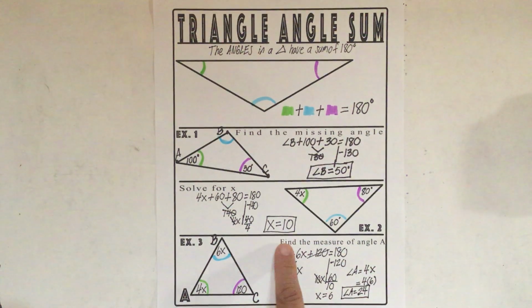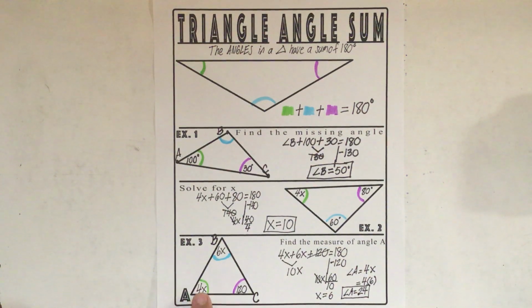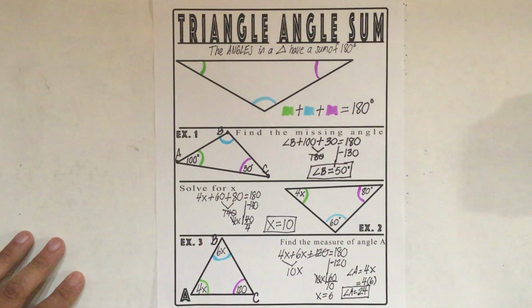Because remember, find the measure of angle A. There is my solution right there. Angle A is 4x. Angle A is equal to 4 times x. But I know what x is. X is 6, so it's 4 times 6. Now, in Delta Math, example 2 and example 3 are the most prominent examples that we're going to see.